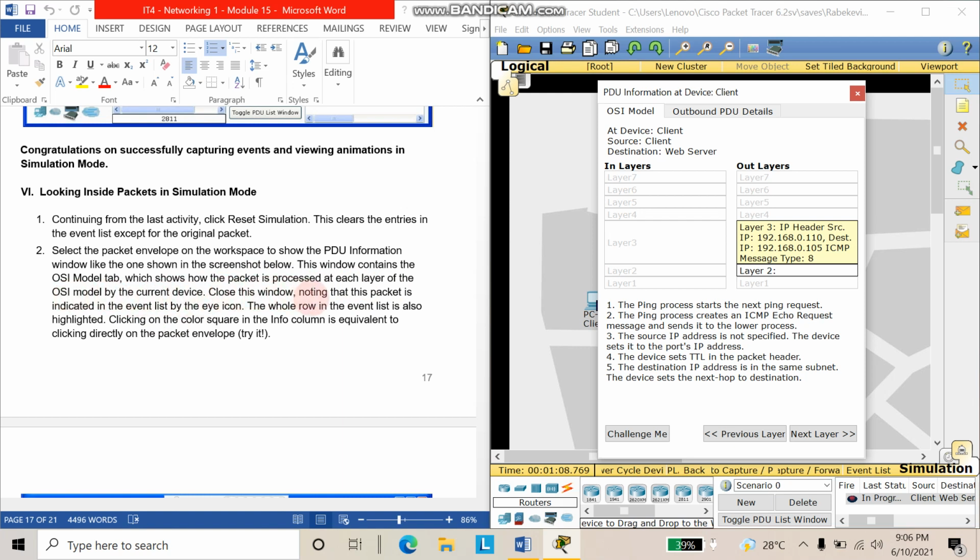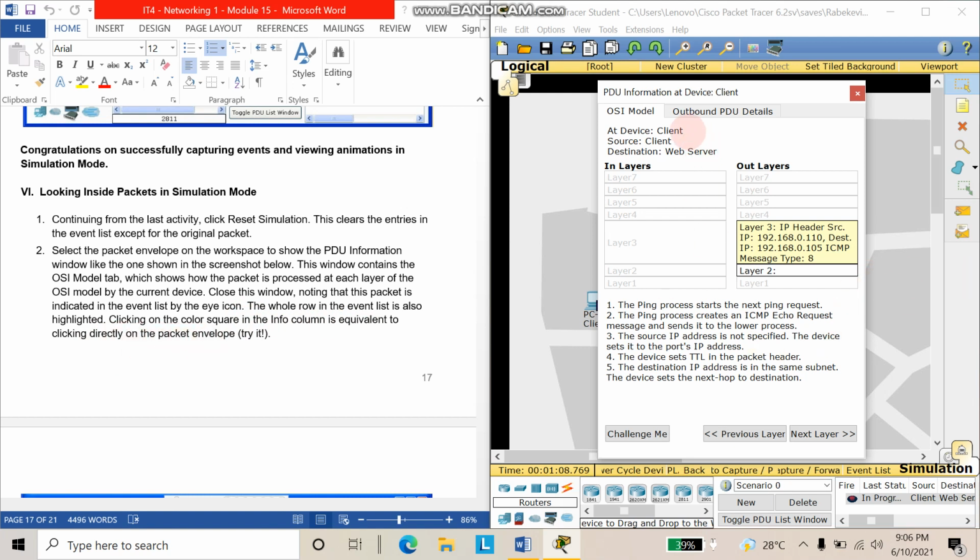Close the window, noting that this packet is indicated in the event list by the eye icon. The whole row in the event list is also highlighted. Click on the color square in the info column, which is equivalent to clicking directly on the packet envelope.